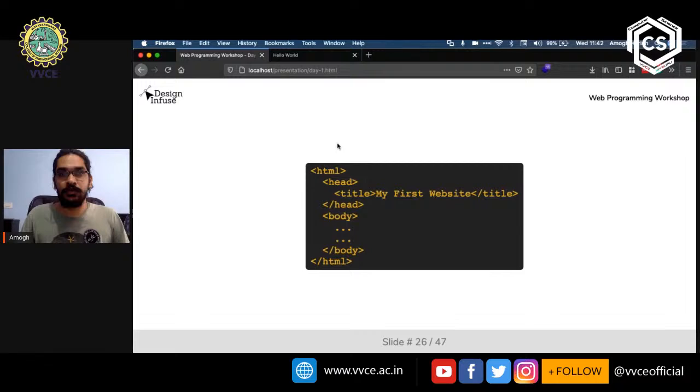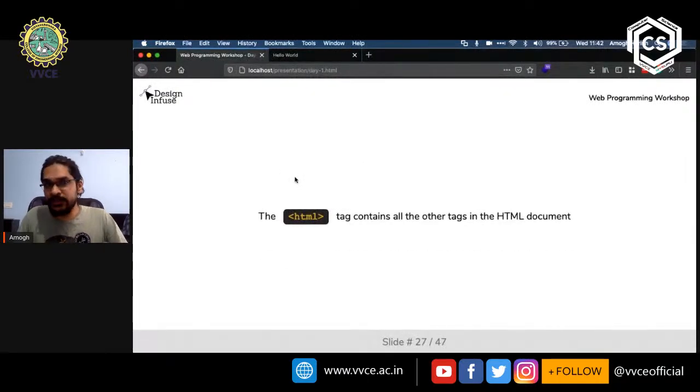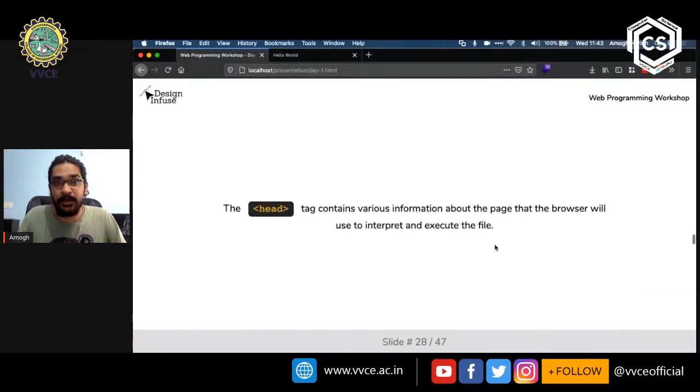Okay. Now let's just go over this one by one again, right? The HTML tag contains all the other tags in the HTML document. This is what lets a browser know that this document that we are viewing right now is an HTML document, right? The head tag contains various information that the browser will interpret, and it will use this to execute the file.